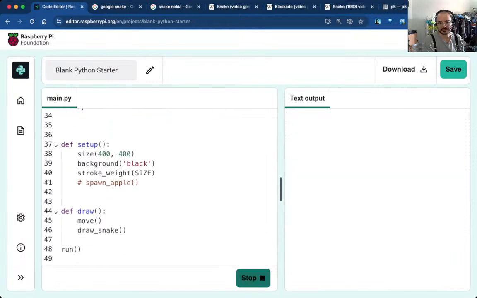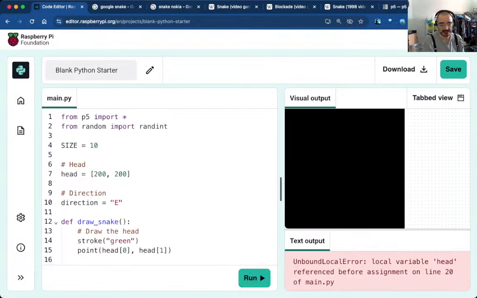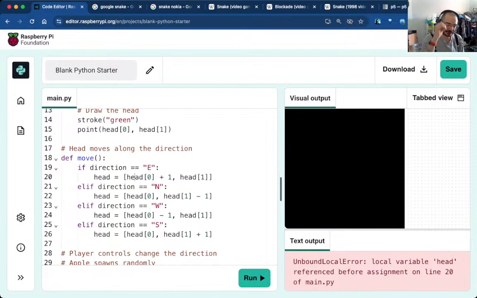All right, does that work? It doesn't. Because head is referenced before assignment at line 20. That is because, yes, okay, another important thing is scope. That's kind of vaguely GCSE-ish, at the edge of GCSE, in year 12. Scope means how far do we look around when we're talking about names? There's a fancy IT CS word for names, but I've forgotten it. So like the name of a variable.